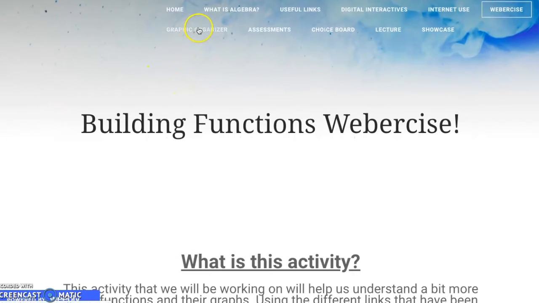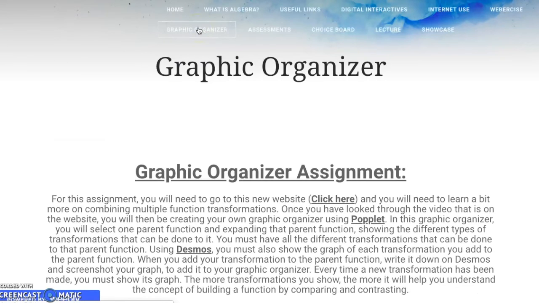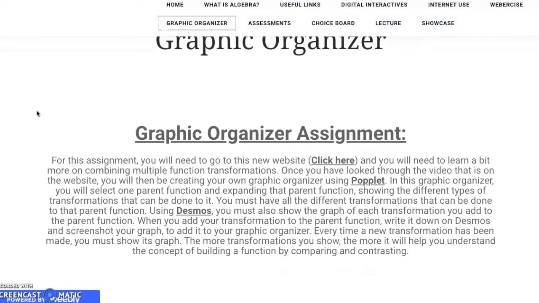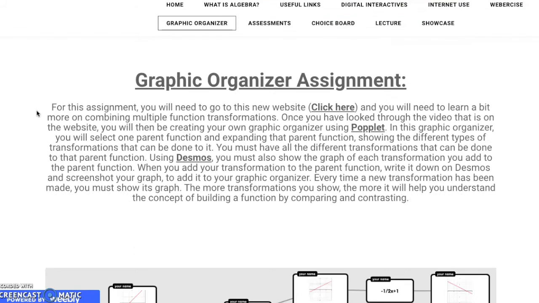So, moving on, I have graphic organizers. Basically, these graphic organizers will help you once you're studying, let's say for a quiz or an exam. This will be a great way for you to study and be able to use these graphic organizers to help you understand a little bit more on the topic. So for this graphic organizer, you'll be using an online source called Poplet.